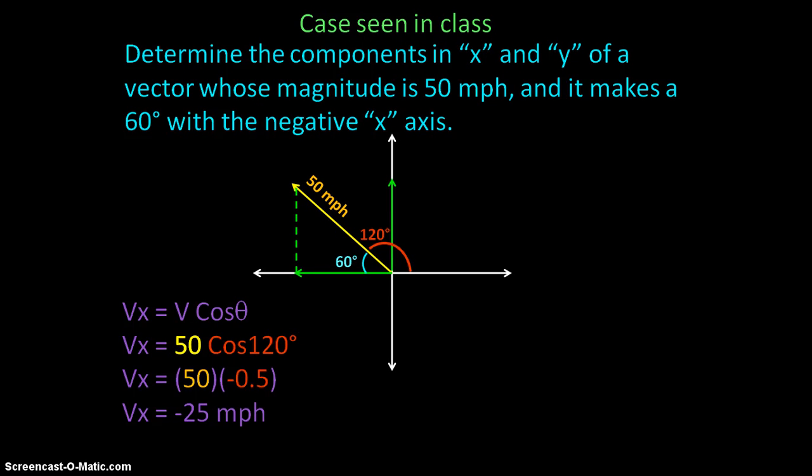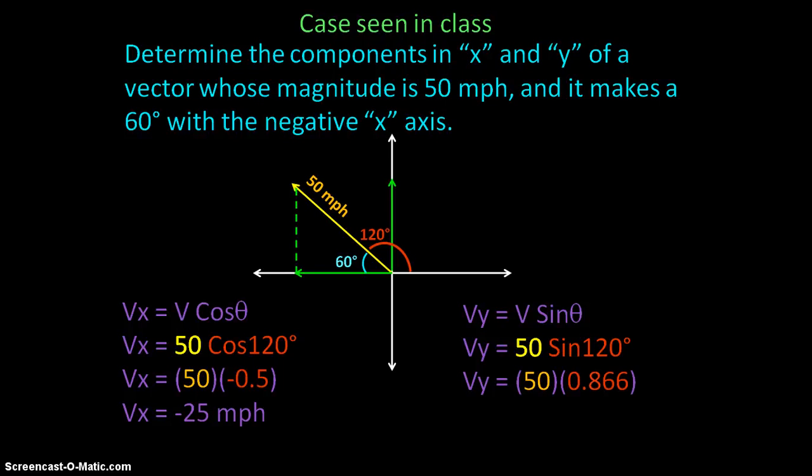And we will do the same for the component in y. Vy will be equal to v times sine of theta, and then we have that Vy is equal to 50, because it's the magnitude, times sine of 120. If you check in the calculator, you will get these two factors, and if you multiply them, you will get 43. And don't forget to write the units, miles per hour. So this is a way to get the component in x and component in y of a vector.